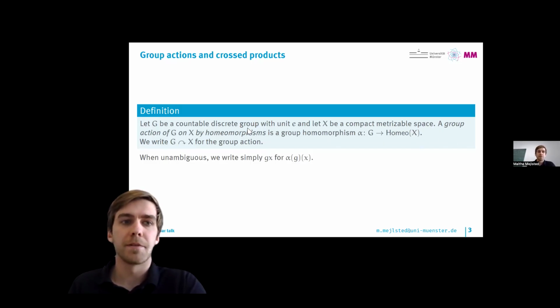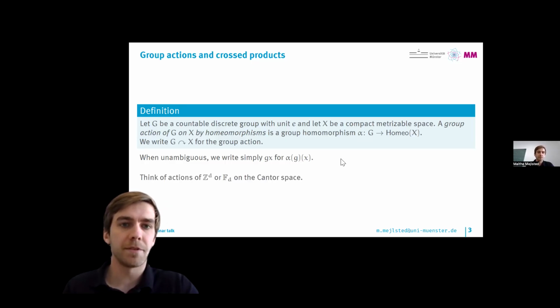We'll always be considering group actions by homeomorphisms, which is just a group homomorphism from G into the group of homeomorphisms on X. We'll write G acting on X for the group action. And when we're only dealing with one group action, we'll just write gx for the action of alpha of g on x.